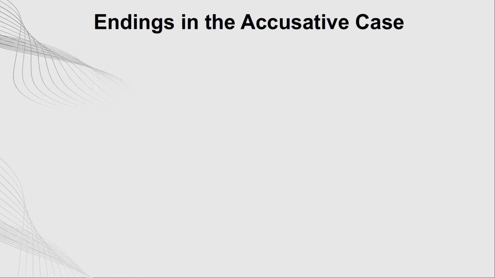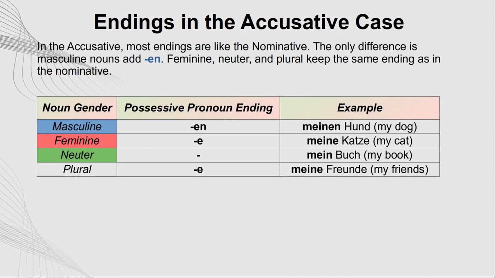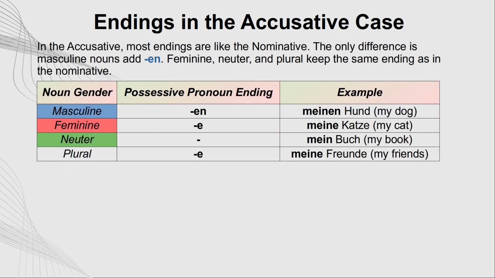Endings in the accusative case. In the accusative, most endings are like the nominative. The only difference is masculine nouns add n. Feminine, neuter, and plural keep the same ending as in the nominative.